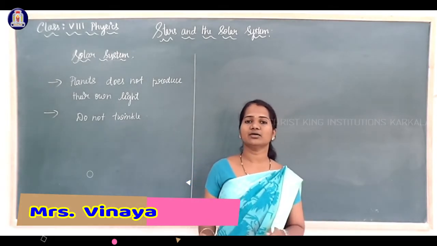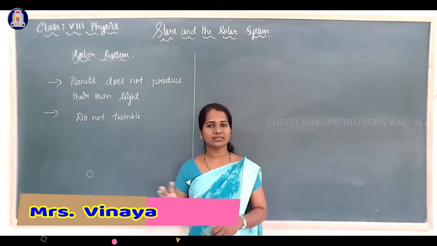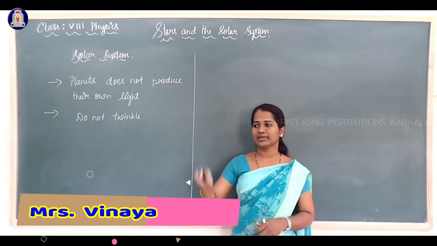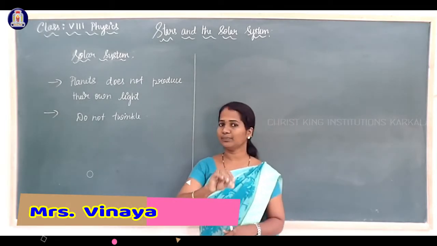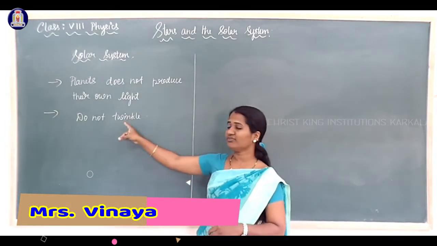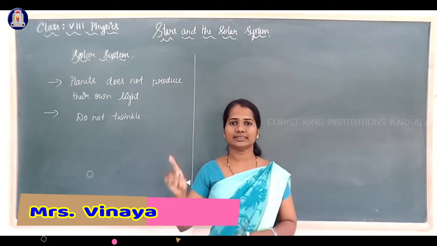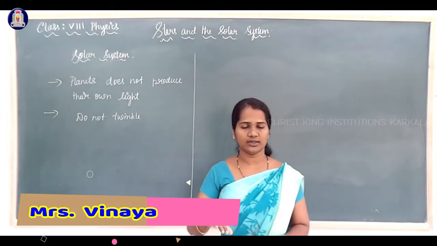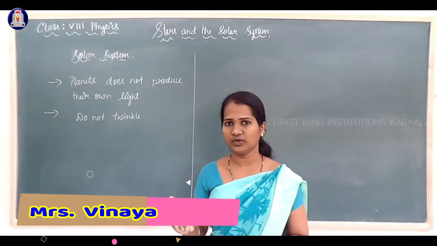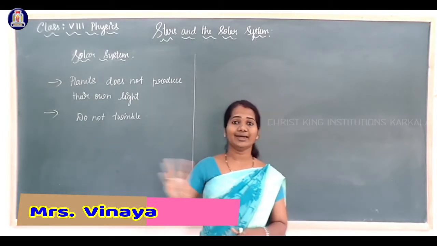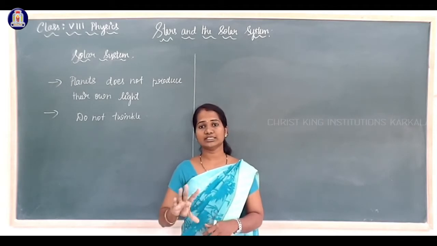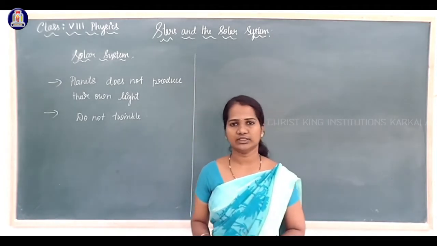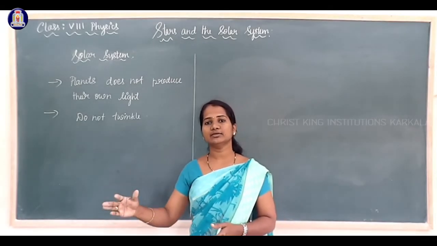These are the main differences between stars and planets, so we can understand which is a star and which is a planet. To identify a planet and a star, we use this twinkling effect. Stars twinkle, but planets do not. They just shine.